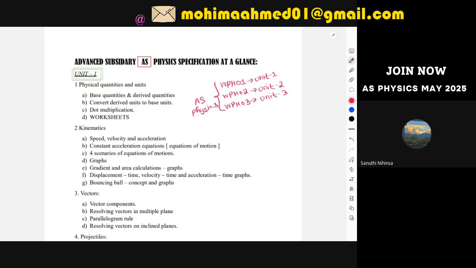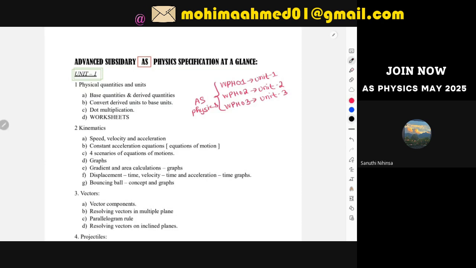And I think for IGCSE physics, you have two papers, right? Paper one and paper two. Paper one was maybe 2 hours, and paper two was 1 hour, right? For A level physics, the timing is the same for the first two papers: 1 hour 30 minutes for Unit 1 and Unit 2, and for Unit 3, I think it is only 1 hour because Unit 3 is a very small content. Even in your exam and in your syllabus, if you consider it, Unit 3 is extremely small compared to the contents you're going to learn in Unit 1 and Unit 2.